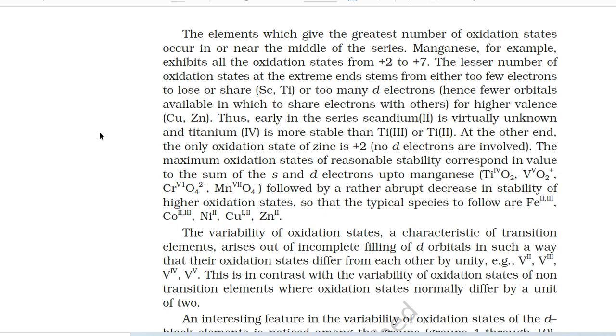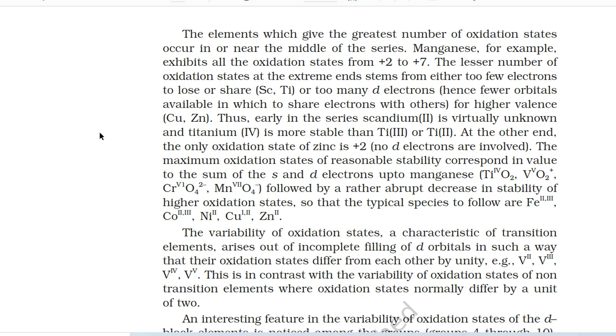Thus, early in the series, scandium(II) is virtually unknown and titanium(IV) is more stable than titanium(III) or titanium(II). On the other hand, the only oxidation state of zinc is +2, in which no d electrons are involved. The maximum oxidation states of reasonable stability correspond in value to the sum of the s and d electrons up to manganese.